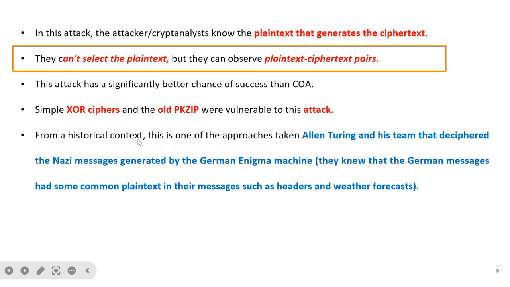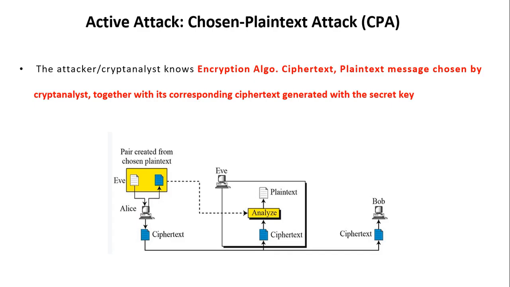From a historical context, this is one of the approaches taken by Alan Turing and his team that deciphered the Nazi messages generated by the German Enigma machine. That is, they knew that German messages had some common plain text in their messages, such as headers and weather forecasts. Now we see the active attack.